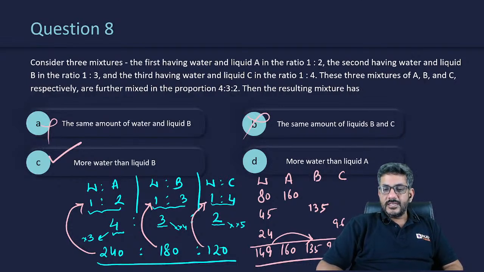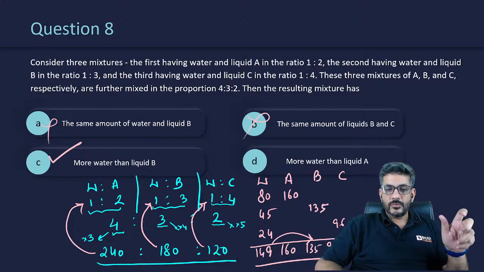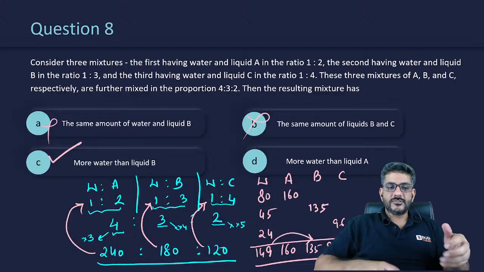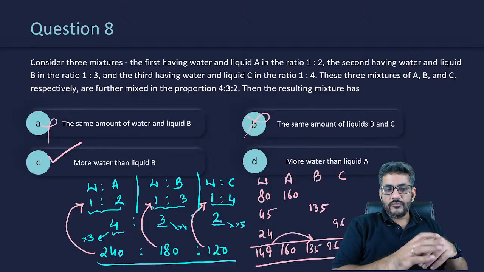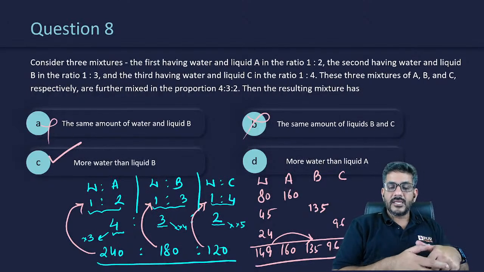Is the solution clear to all of you? We have to take the three quantities in a ratio of 4, 3, 2. But the first one has them in a ratio of 1 is to 2 where the total is 3. So if I want a multiple of 3 and also of 4, just multiply by 3, so 4 into 3 becomes a multiple of both. Similarly, in the second one, I needed a multiple of 4, so I multiplied by 4.